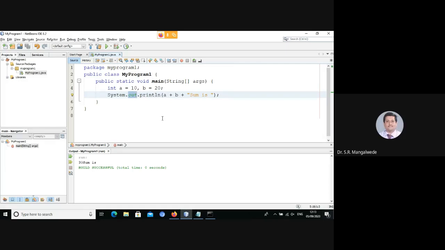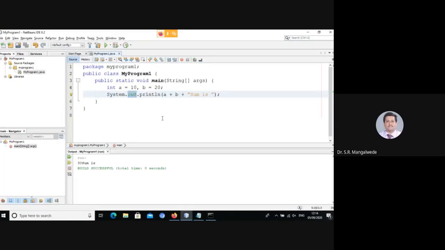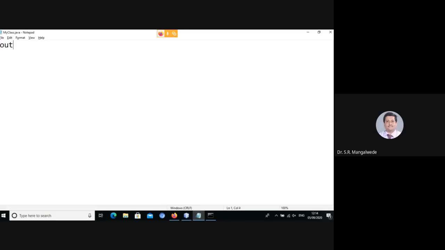Anyone? Output. Output stream. No, I'm looking for a specific term. Console output. No, someone else can try. What does this out mean? Outstream. Not outstream, output stream. Correct, print stream.